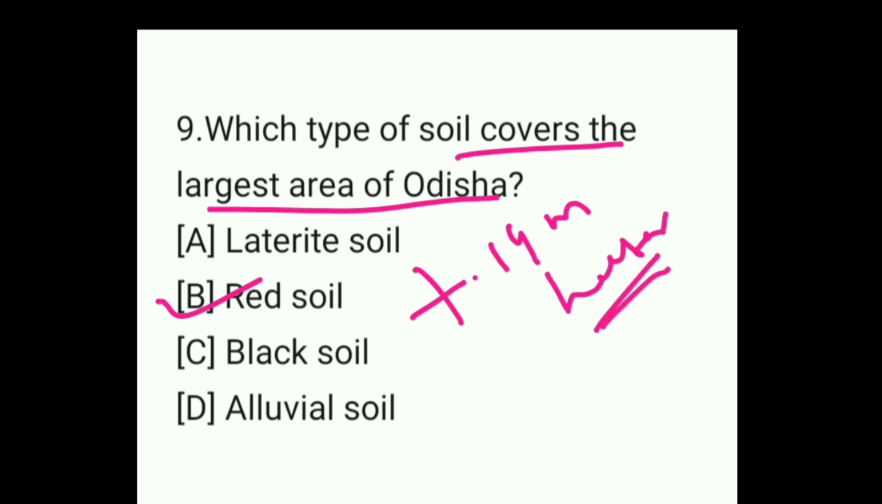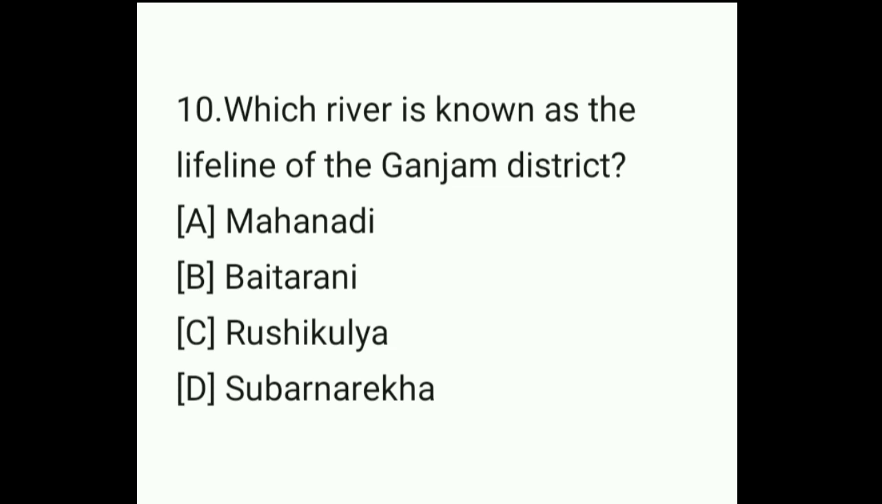So where is red soil found? The red soil is basically found in several districts like Koraput, Rayagada, Nabarangpur, Malkangiri, Keonjhar, Ganjam, Kalahandi, Nuapada, etc. Okay, many districts. Move on to the next question, question number 10.